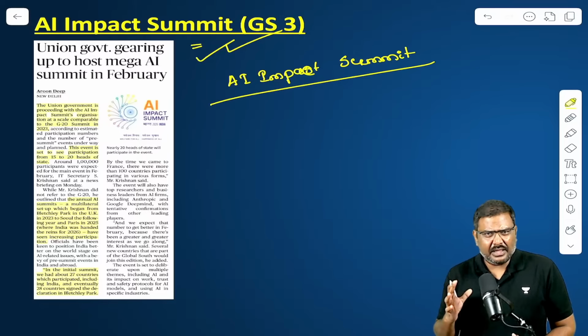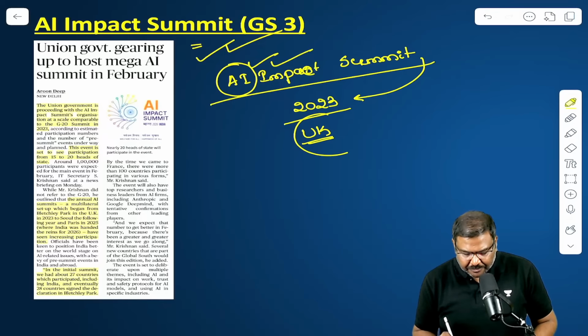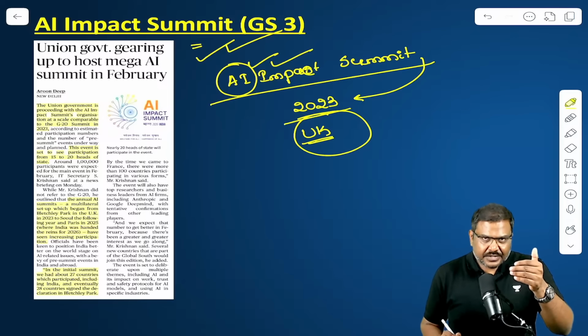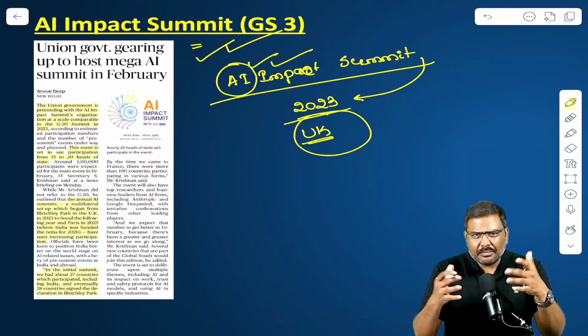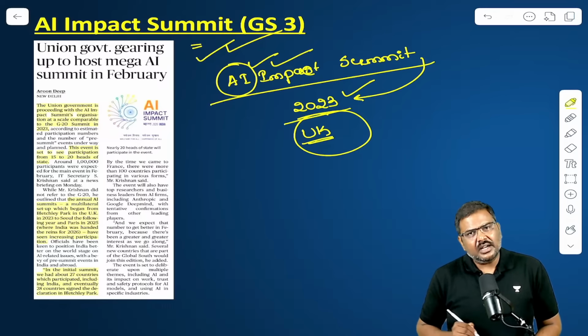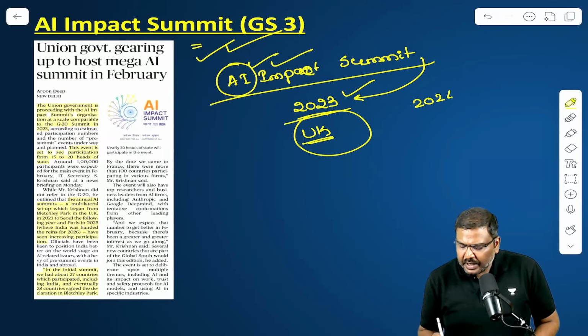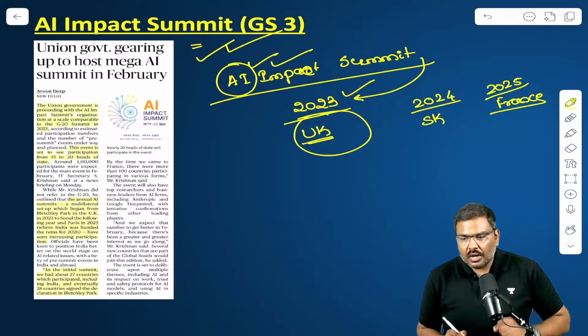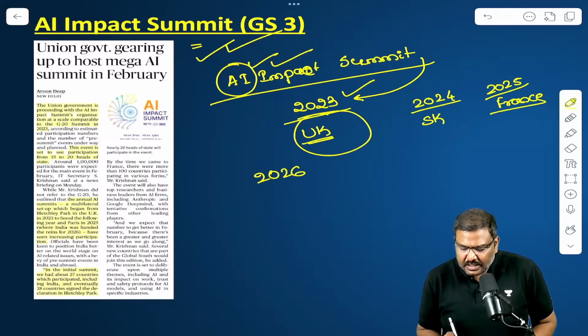And the first summit, that is the AI Impact Summit, for the first time was held in UK. Please remember. And since then, annually the countries have been meeting. In 2023, first time it was held in UK. 2024, it was held in South Korea. In 2025, it was held in France. Now, in 2026, the AI Impact Summit will be held in India.